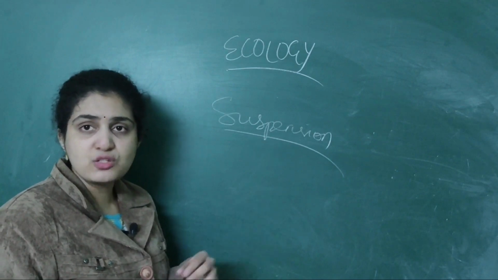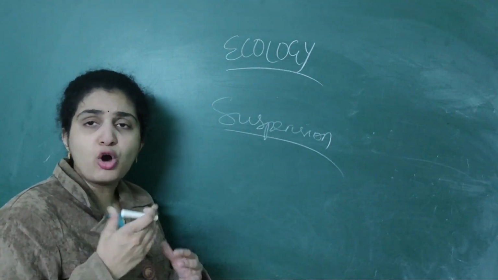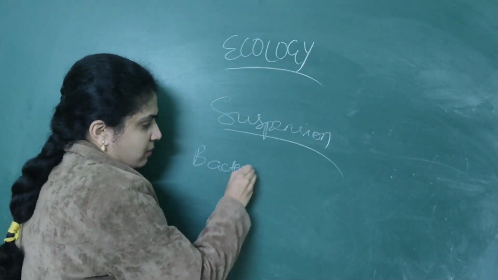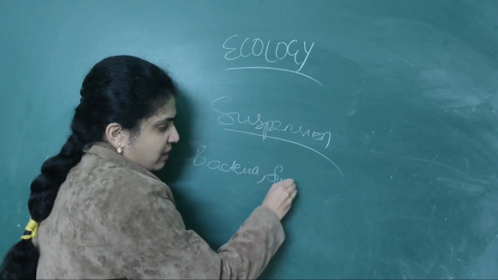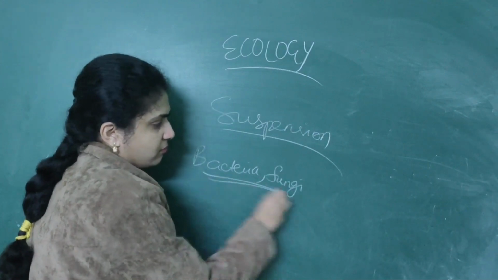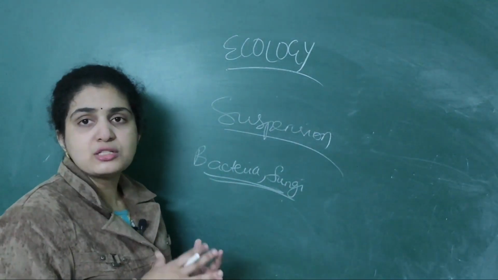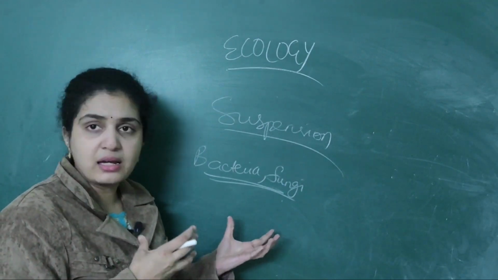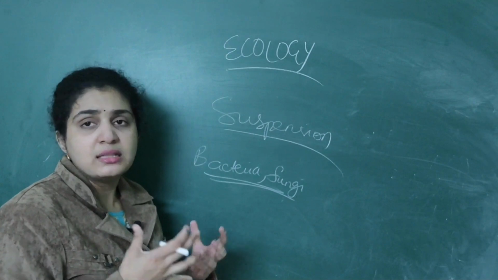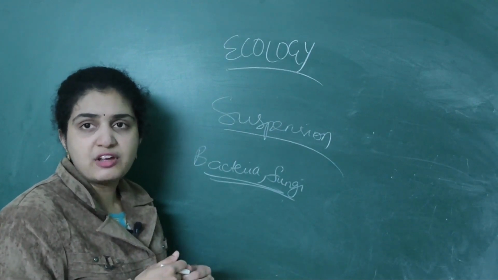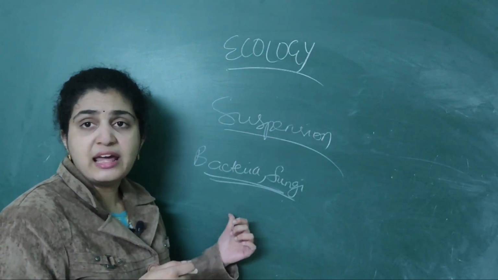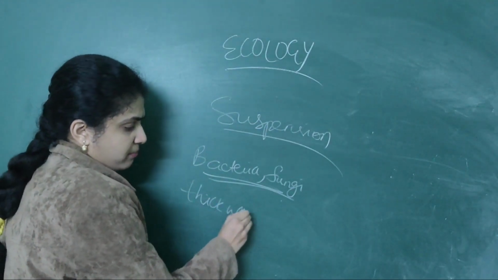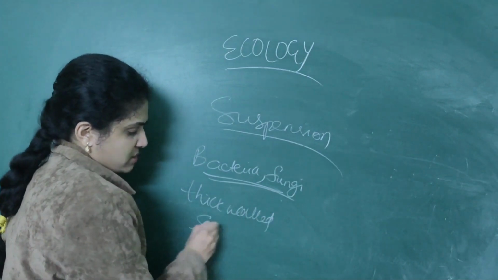So what does suspend mean? Numerous organisms like bacteria as well as fungi cannot tolerate unfavorable conditions, so they develop thick walled spores.